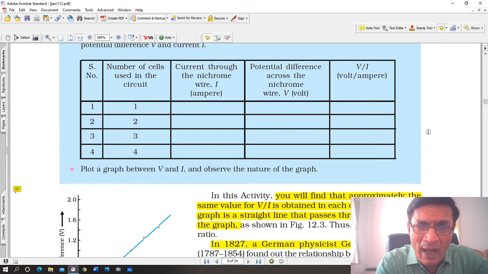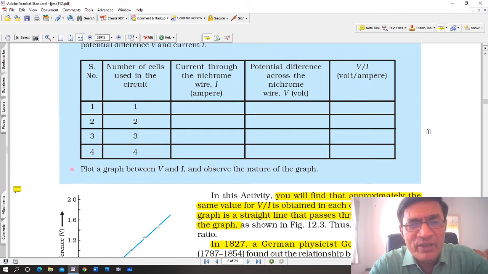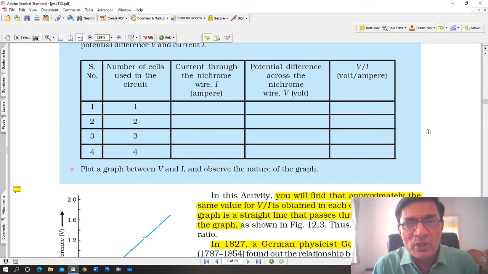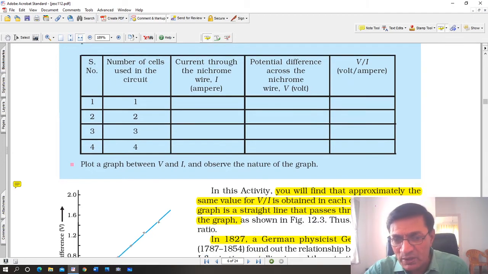Now you see, after those, you make the ratio of V upon I. V upon I का रेशियो देखो, you will find that it is a constant. Okay, अगर all the other factors, that is the temperature etc., being constant at room temperature, this ratio of V upon I will be constant, and this was first observed by a German scientist.